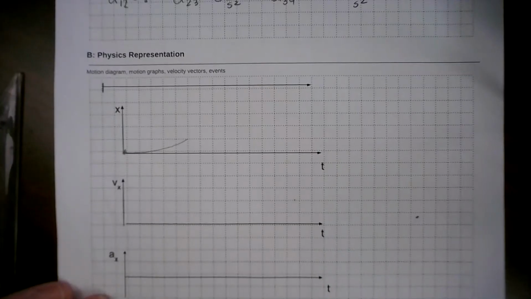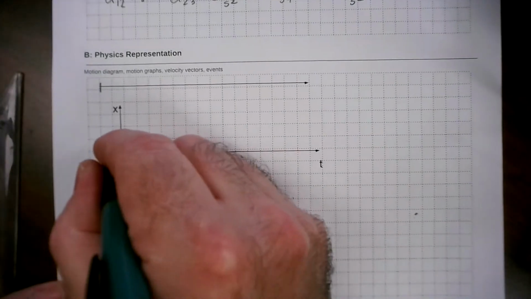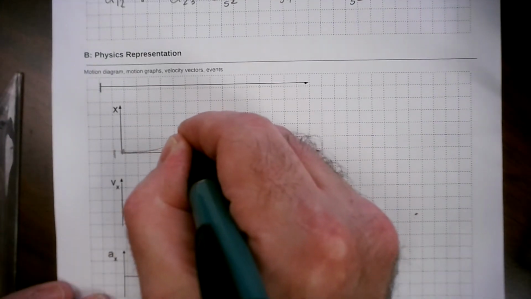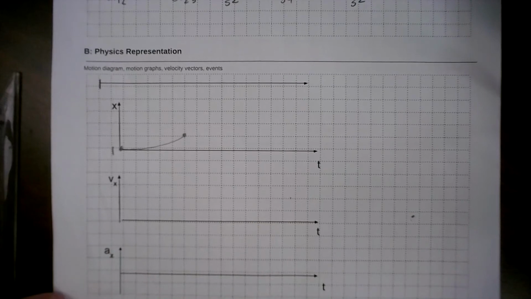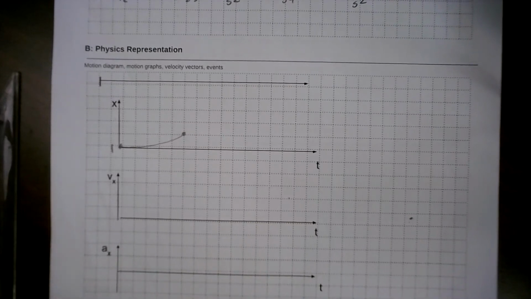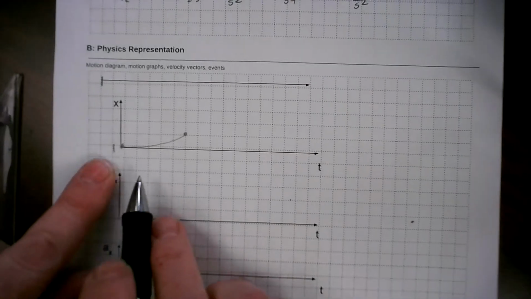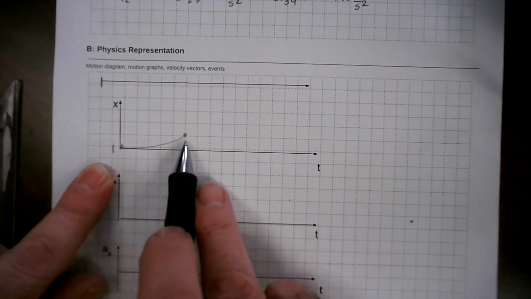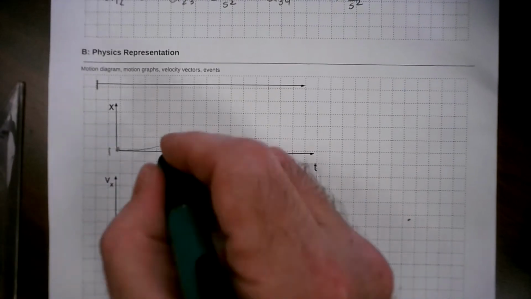So I start. Now it's changing until event 2. So I'm speeding up. So this is event 1, this is event 2. Remember, this needs to be a parabola. You did all the work with parabolas in grade 10. This is part of a parabola. Here's the vertex.